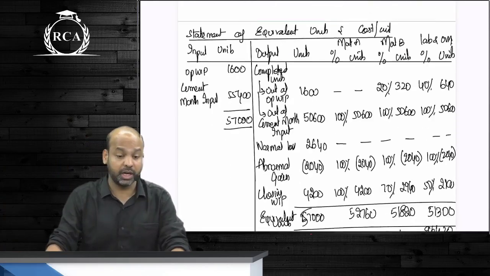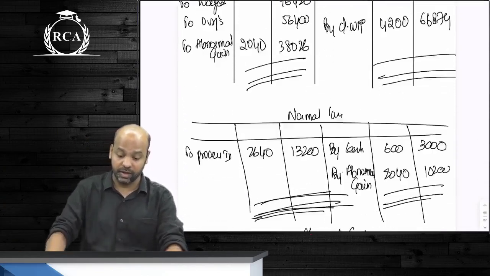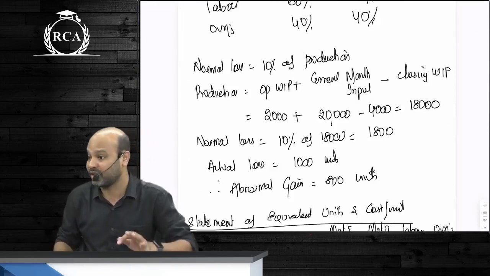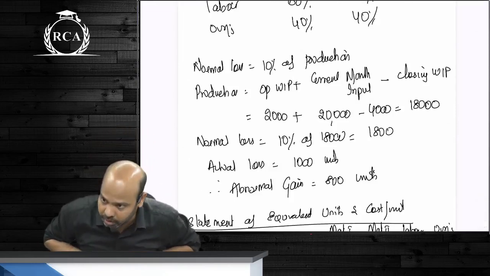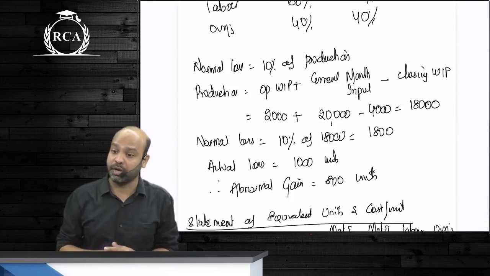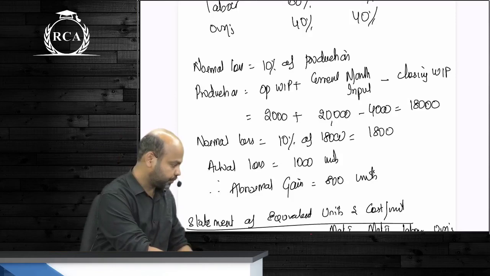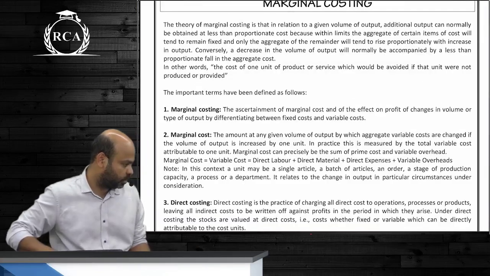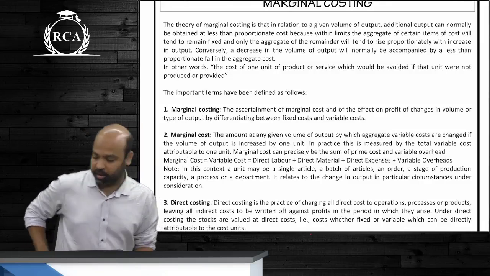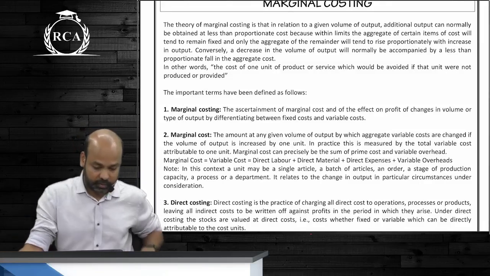And last we did inter-process profit, wherein because inventories were transferred from one process to another process at cost plus markup, we are supposed to determine the amount of unrealized profit. Is that clear? Yes or no? So before we solve that question, guys, let's quickly revise the entire chapter once, and then we'll do that last question.